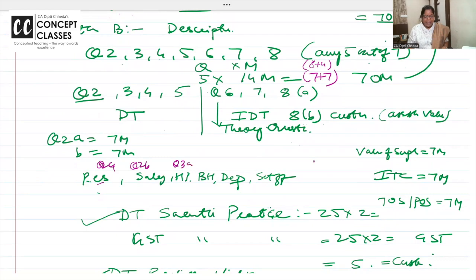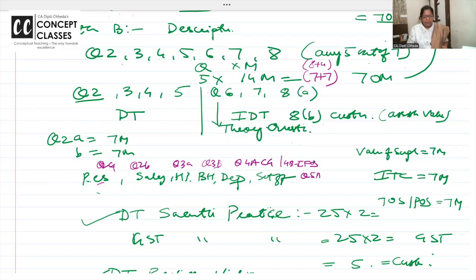Question number 3A is house property, 3B is business head, add and less, right? Or as I said, in 7 marks, they can split allowed, disallowed, or they can give a depreciation question also, right? Then question number 4A is capital gain. 4B is your income from other sources.